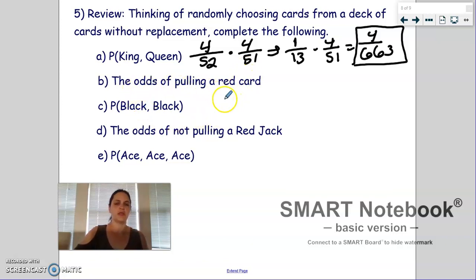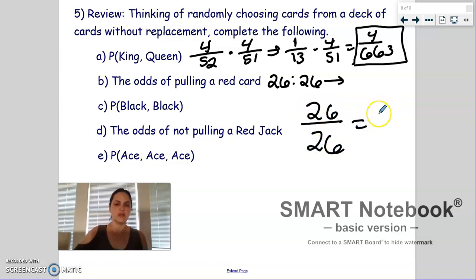Okay, the odds of pulling a red card. Well, half of them are red, half of them are black, if you didn't know that. Now, I'm going to go ahead and write this out unsimplified. That means out of the 52 cards, 26 are red, 26 are black. So the odds would be 26 to 26, but you do have to simplify odds just like if it were a fraction. If you had written it as a fraction, 26 over 26, you would have to simplify it. The difference is with odds, because it is a ratio, we have to keep it as a fraction, or with the colon, we cannot simplify it to a whole number.